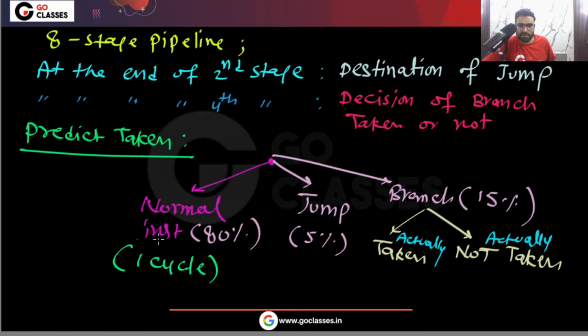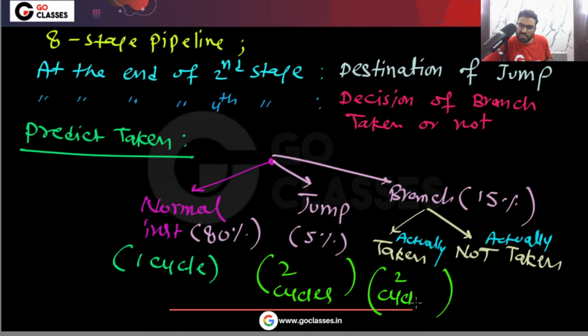Very simple. In one cycle one instruction will be executed. And for the jump instruction we have already seen two cycles taken, including one wasted cycle. And if the branch is actually taken, then here also two cycles. Why two cycles? It includes one wasted cycle.